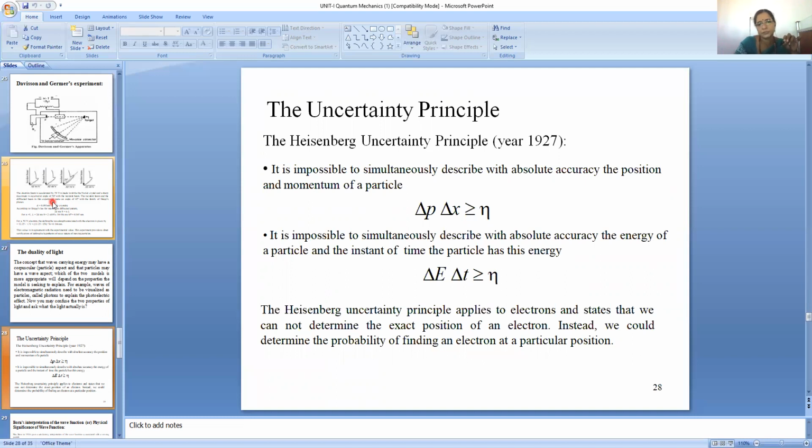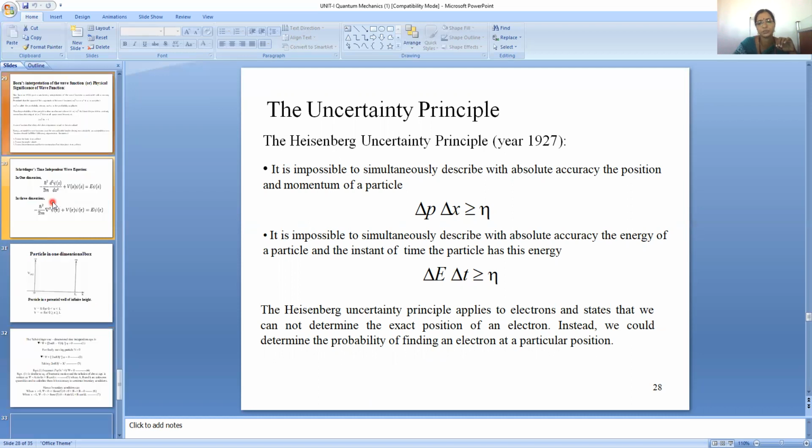The other pair of parameters is energy and time. So the Heisenberg uncertainty principle applies to electrons and states that we cannot determine the exact position of an electron. Instead, we can determine the probability of finding an electron at a particular position.